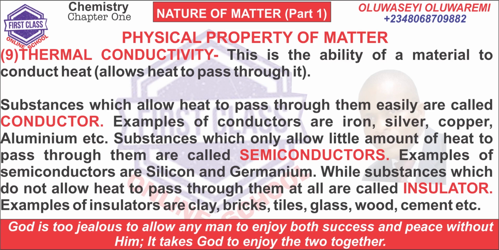9. Thermal conductivity. Thermal conductivity is the ability of a material to conduct heat. Substances which allow it to pass through them easily are called conductors. Examples of conductors are iron, silver, copper, aluminium, etc. Substances which only allow a little amount of heat to pass through them are called semiconductors. Examples of semiconductors are silicon and germanium.